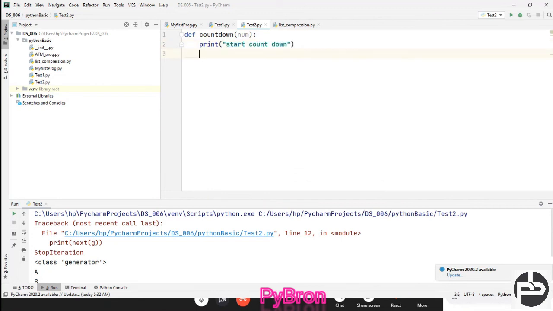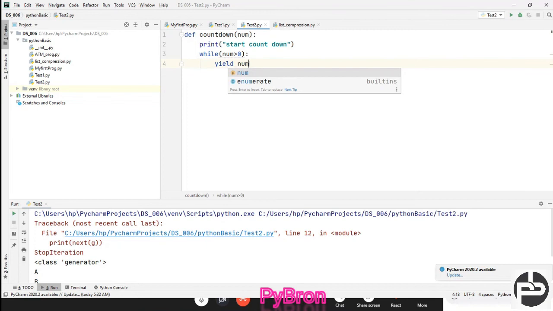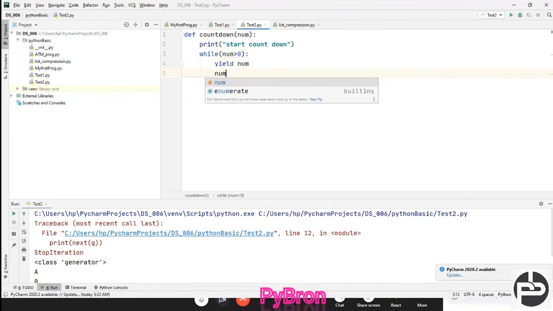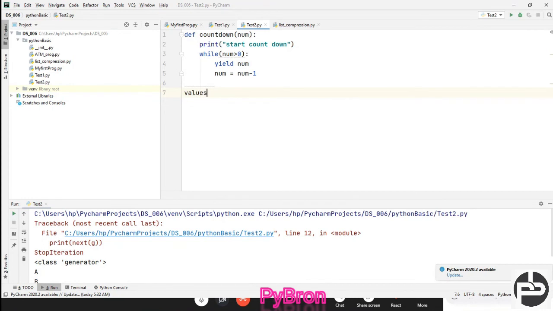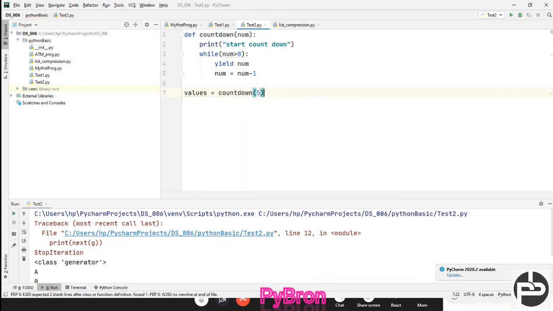And now while num is greater than 0, yield num, and then num is equal to num minus 1, that's all. Now just try to understand these things. I define values, and here I write countdown, passing 5. Now if I print values, let's see what I'm getting.